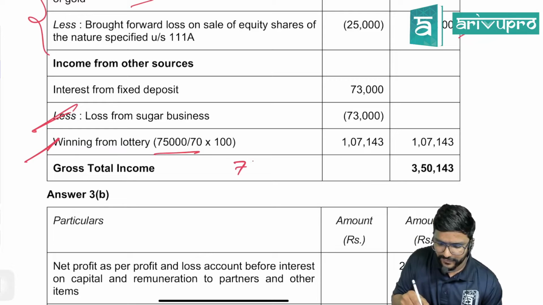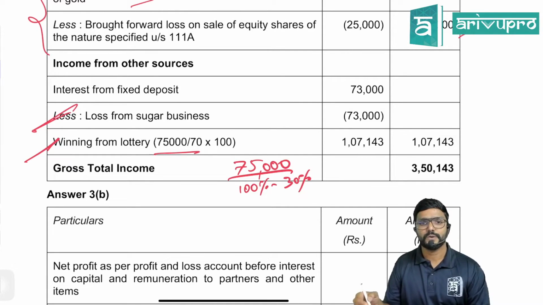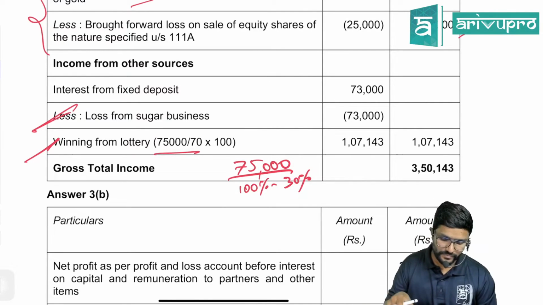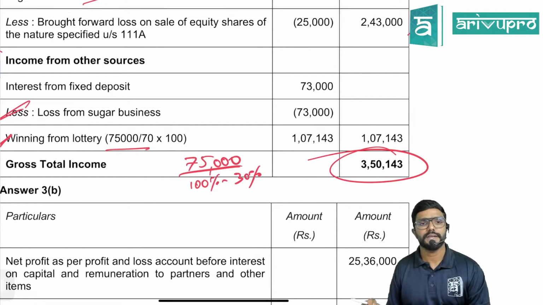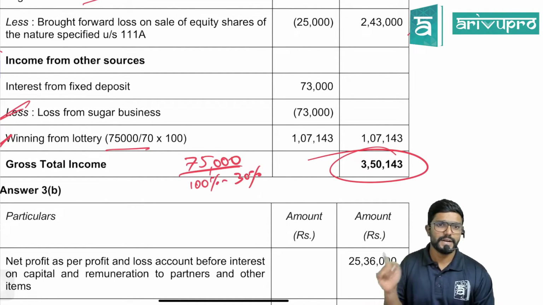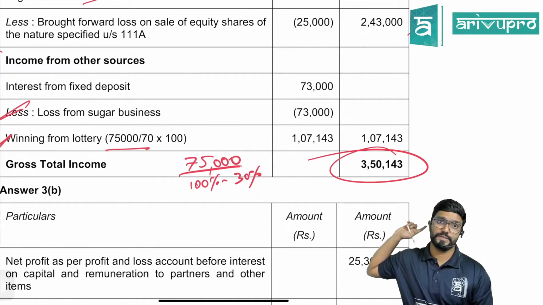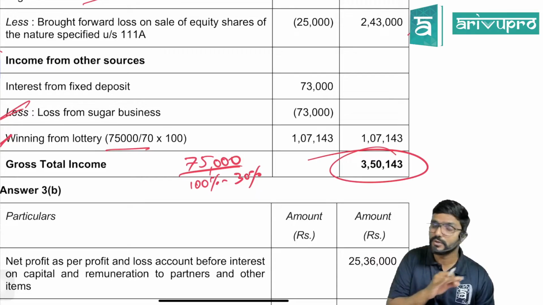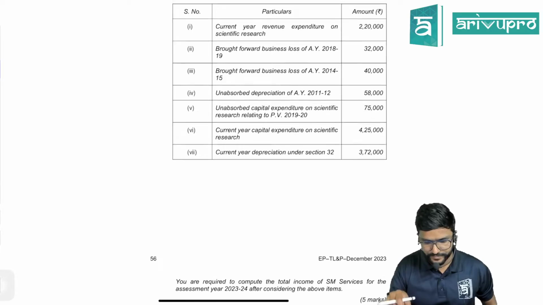So please be careful. As TDS rate, we discussed 30%. So you do 75,000, the net amount received, divided by 100% minus TDS rate, 30%, which comes to 70%. So how much is that? 1,07,143. And the gross total income is 3,50,143. They have asked only gross, please stop it there. And should I round off the gross total income figure? No, it is total income figure that is rounded. Clear? And in the question they have asked only gross total, please stop it there only guys. Please stop it there.